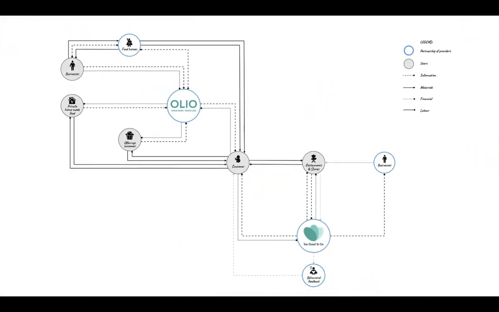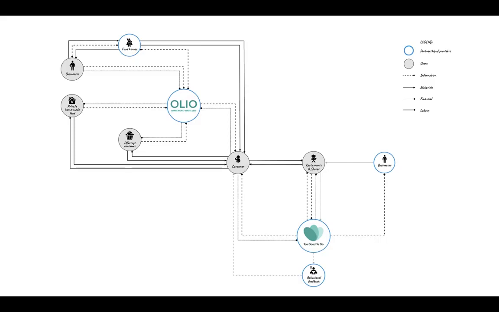A system map is a great way to compare two similar services with different approaches and search for system redesign or improvement. As you saw, Olio's system map is more complex and extensive due to many users and a different service approach. Another big difference that is evident in the system map is the financial flow.